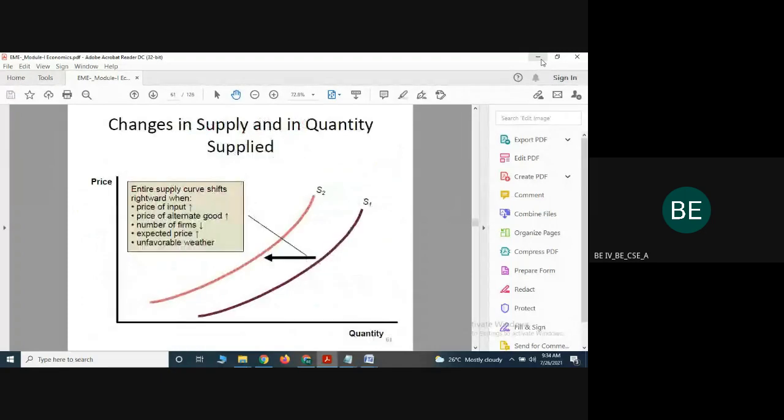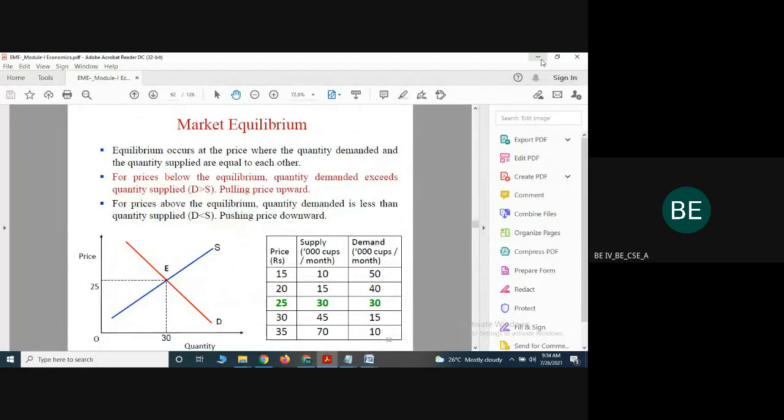That's all about market equilibrium. Market equilibrium means the equilibrium occurs at the price where the quantity demanded and quantity supplied are equal to each other. That point we call a market equilibrium point. Suppose any one of the factors changes, what happens?